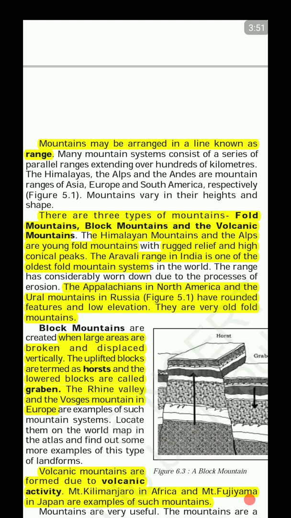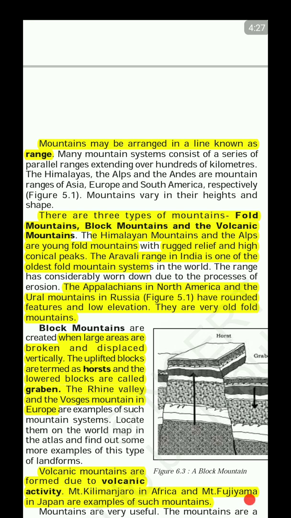The Aravallis are one of the oldest fold mountains, around twice as old as the Ural Mountains. Urals are roughly 250 million years old, but the Aravallis are roughly 550 million years old, more than that.